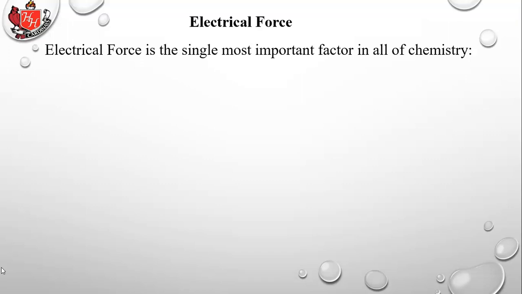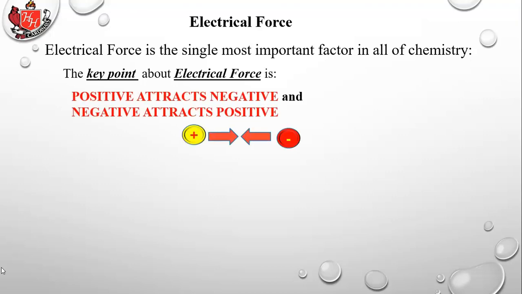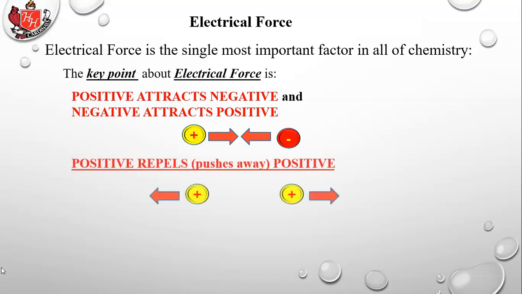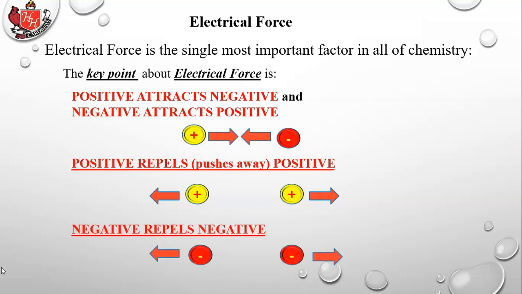Electrical force is the single most important factor in all of chemistry. The key point about electrical force is positive attracts negative and negative attracts positive. Positive repels, pushes away positive, and negative repels, pushes away negative. And these facts are at the basis of almost everything we'll talk about every day throughout the rest of this course.